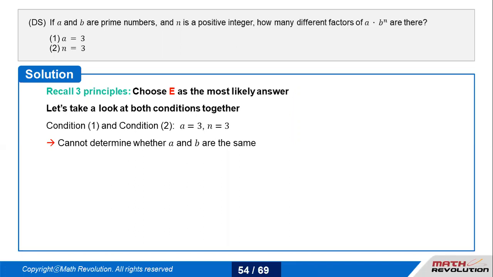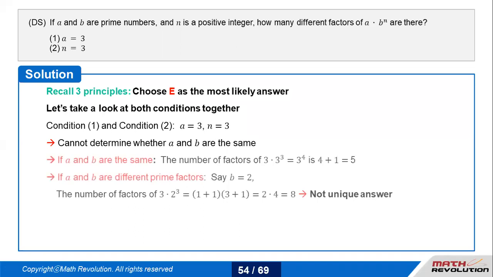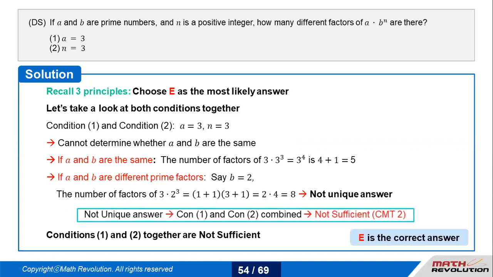If a and b are the same, then it would be a different case. In this case, if a and b are the same, then the number is 3 times 3 to the power 3, which is 3 to the power 4. 4 plus 1 is 5. But what if b is 2? If b is 2, then it becomes 8. So if they are the same, then by the exponential rule I can solve, and the number of factors would be 5. But if they're different, then I cannot use the exponential rule. I have to take their powers separately, which gives me 8. So again, I don't have a unique answer. So the answer goes as E.